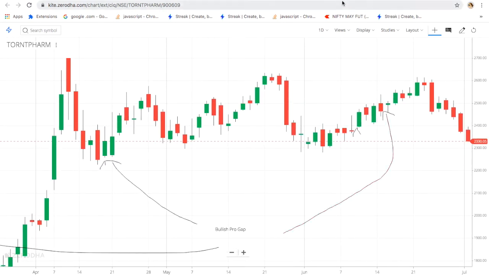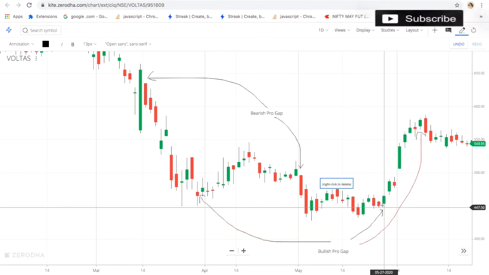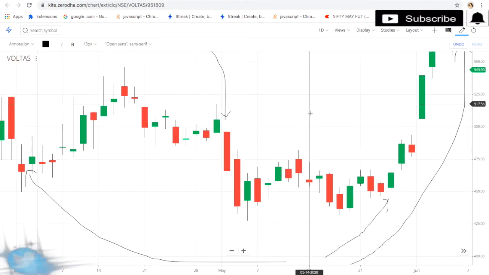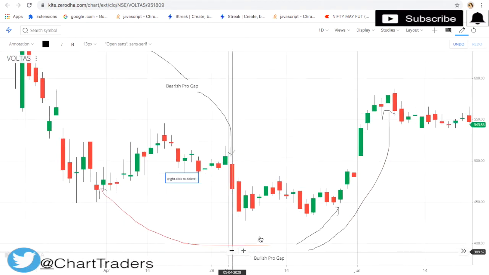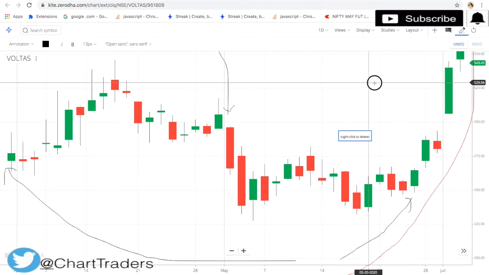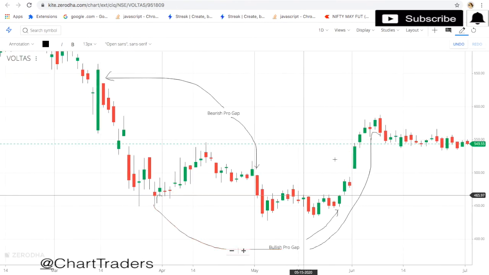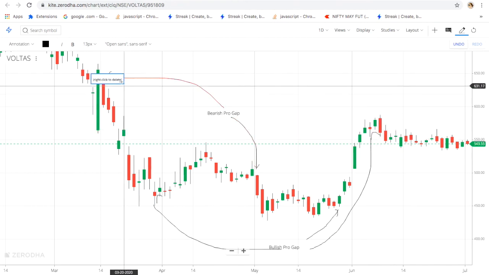Let's see another chart, Voltas. Here we have a pro gap, here we have a pro gap. You can easily see the pro gap, then here open is higher than the previous close. Here also. Here also at this point we can say open is 570, close is 566, and this is a bearish gap.